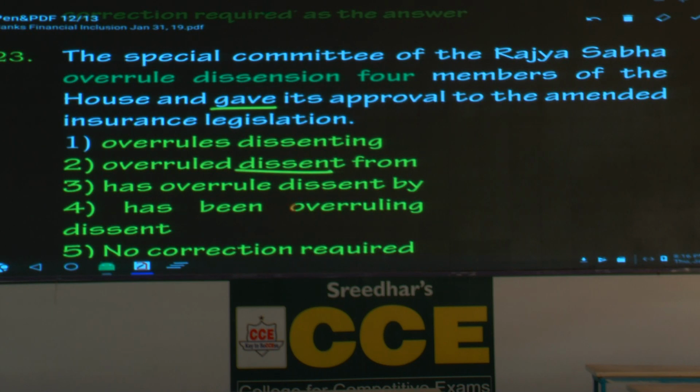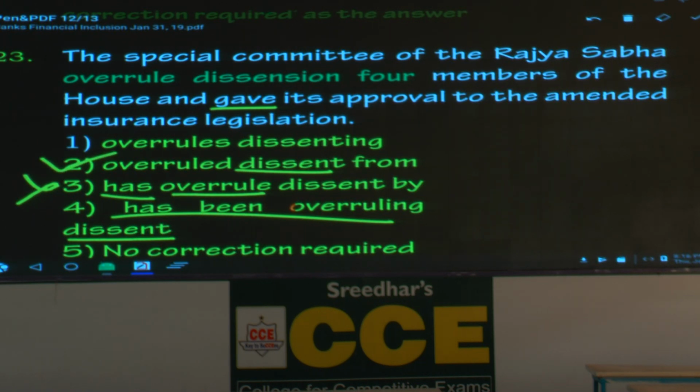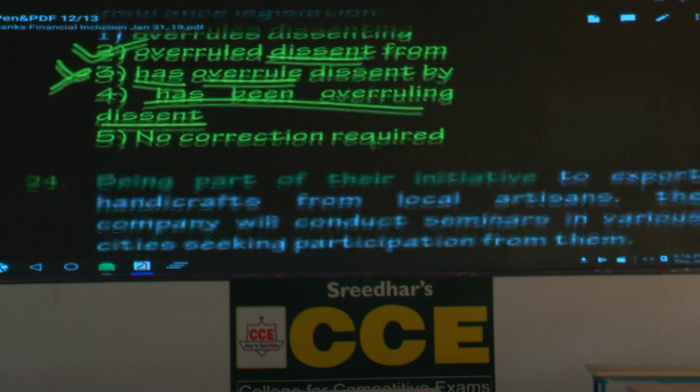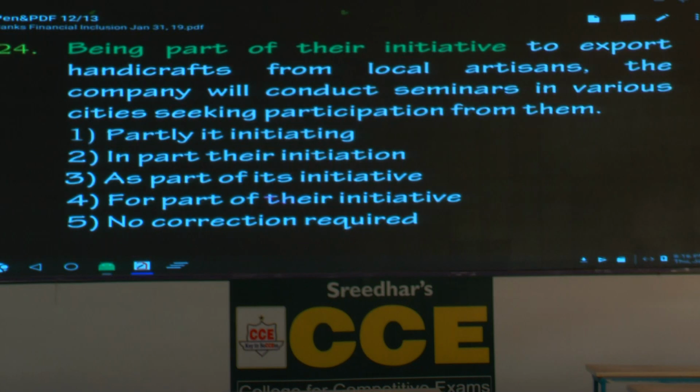When you use the helping verb has, the verb should be in which form? Past participle. Is this right? Has been overruling dissent. But can we use present perfect continuous here? No. So what is the answer based on that? The second option is the answer. Overruled what? Dissent from where? From members of the House. Easy one or difficult one? Easy. For some, not for all.